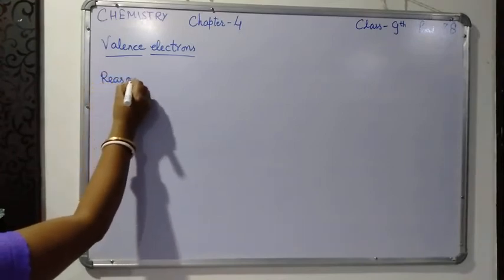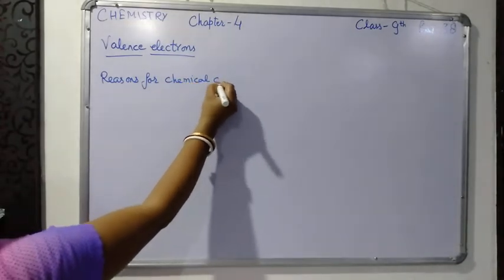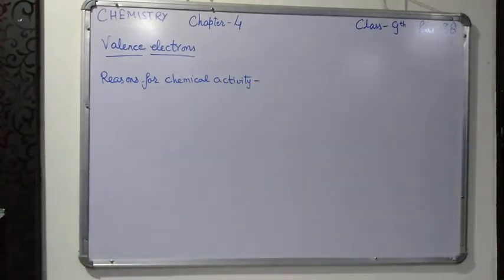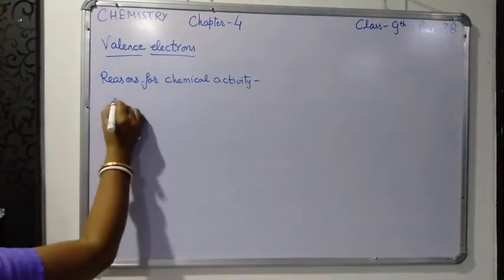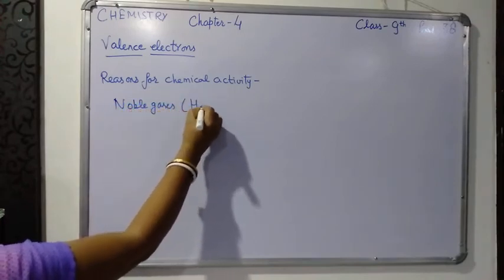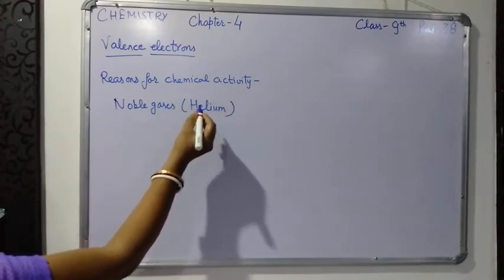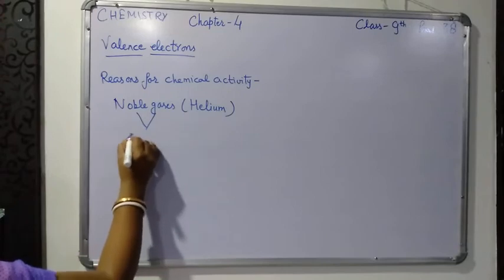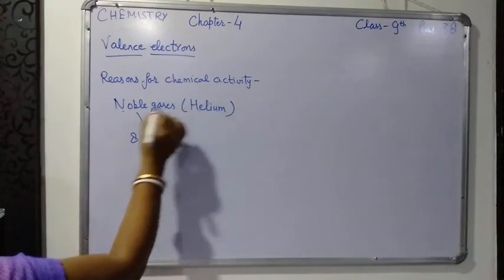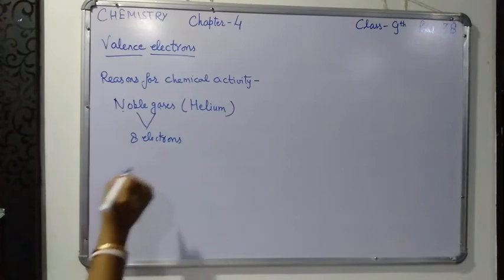Atoms of all the noble gases except helium have 8 electrons in their outermost shell.